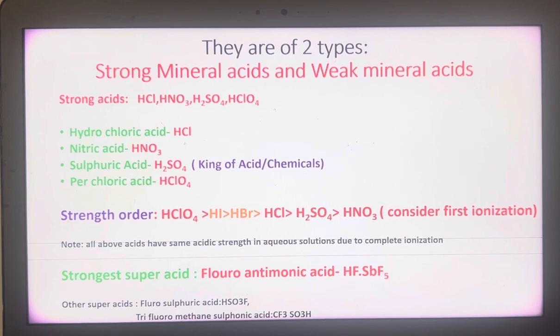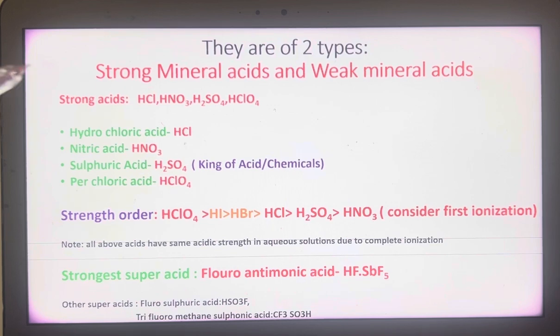Now, what are the various types in mineral acids? According to the strength of the acid. How can we know the strength? Strength is defined like this. Acids which liberate H plus ions in the solution are called acids. If it liberates easily more concentration of H plus ions, that is a strong acid. If it liberates less concentration of H plus ions in the solution, such substances are called weak mineral acids.